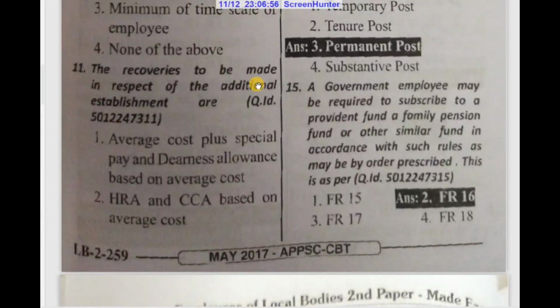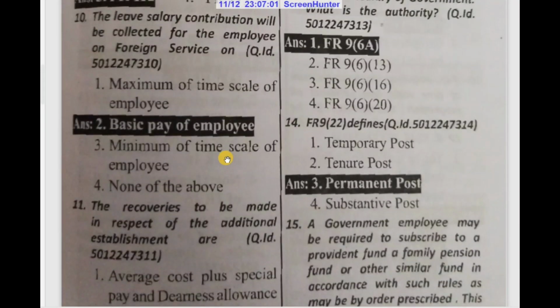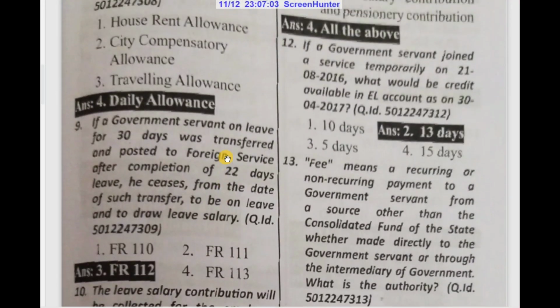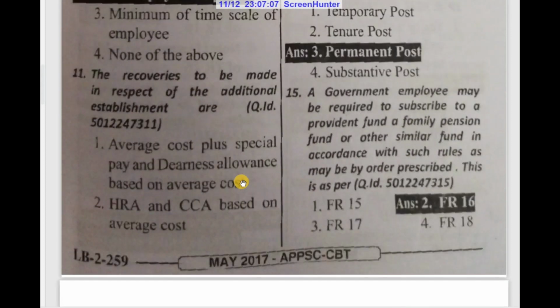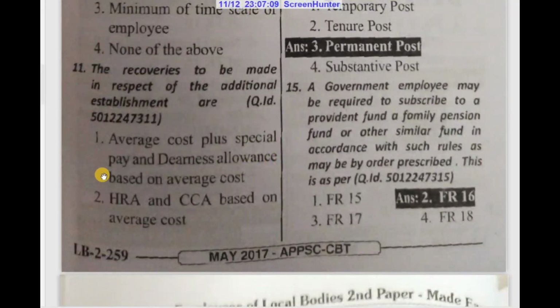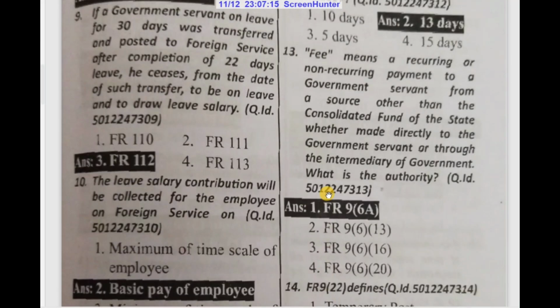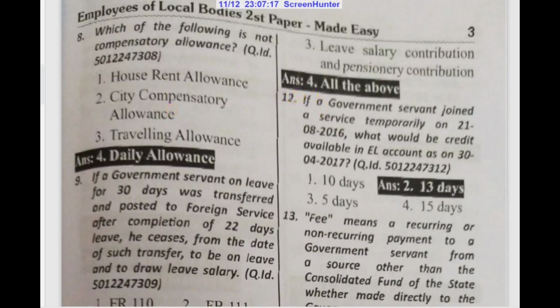The recoveries to be made in respect of the additional establishment are all the above: average cost plus special pay and Dearness allowance based on the average cost, HRA and CCA based on the average cost, leave salary contribution and pensionary contribution, all the above.